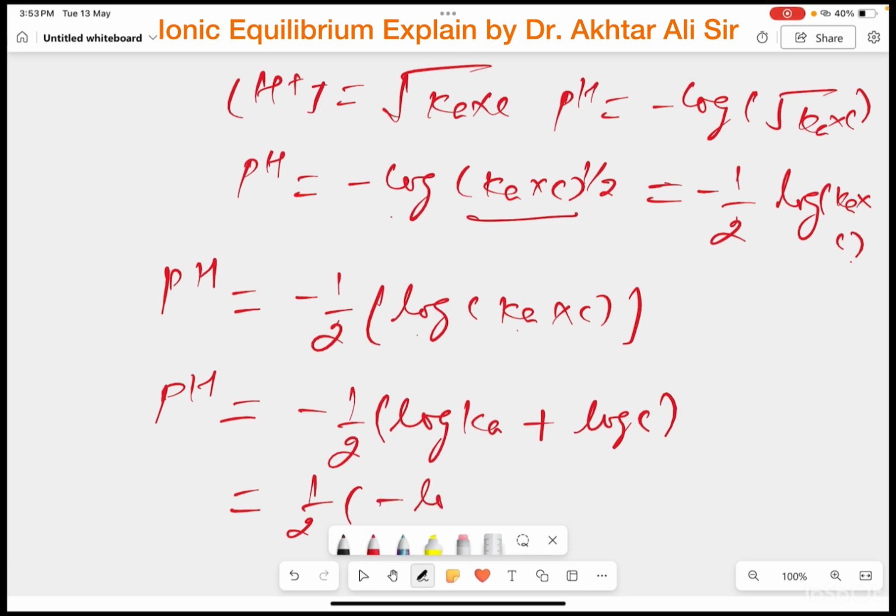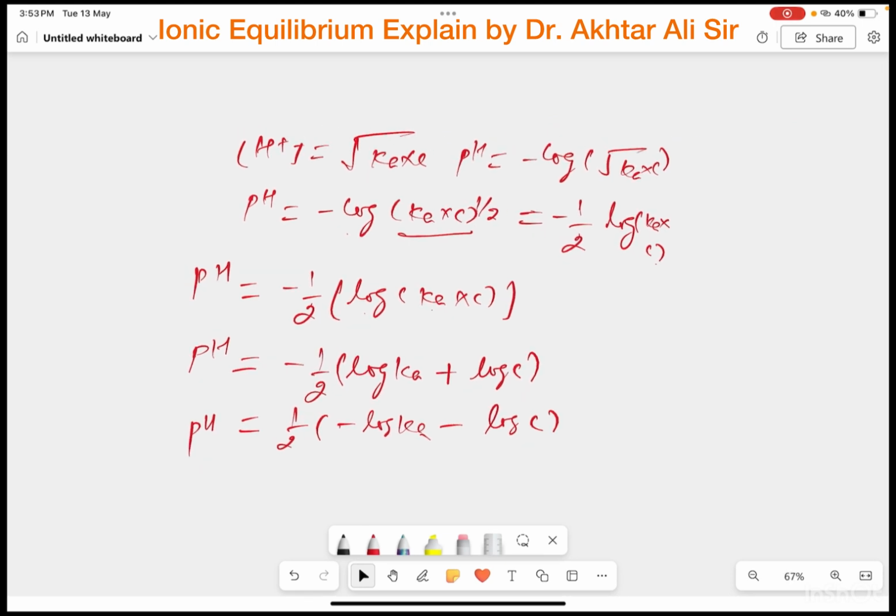That will be minus log Ka and minus log C. So this is the pH, and this minus log Ka will be equal to pKa. So 1 by 2 pKa minus log C, and this is the formula for pH.